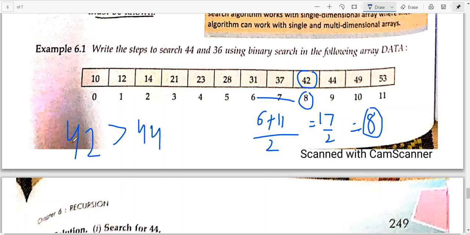If the mid they have calculated is greater, then you need to search in the left side array. If it is not, then you need to search in the right side array. Okay, so 42 is smaller than 44, so we will go for right side searching, otherwise we would have gone for left side searching. So this time we'll go for the right side again. So the new beginning will be 9 and the ending will be 11.